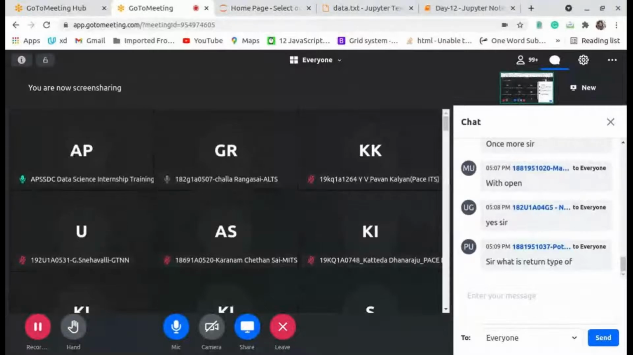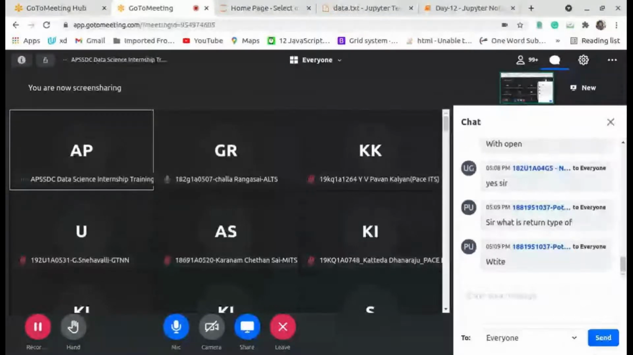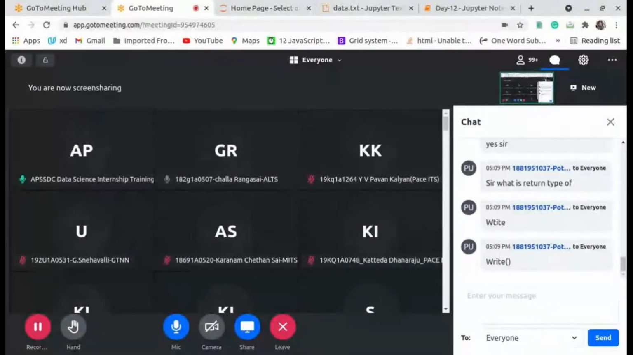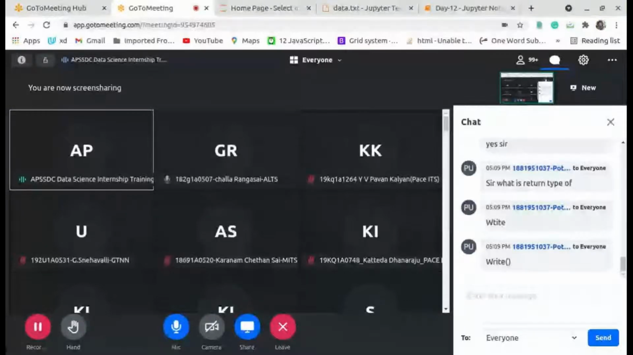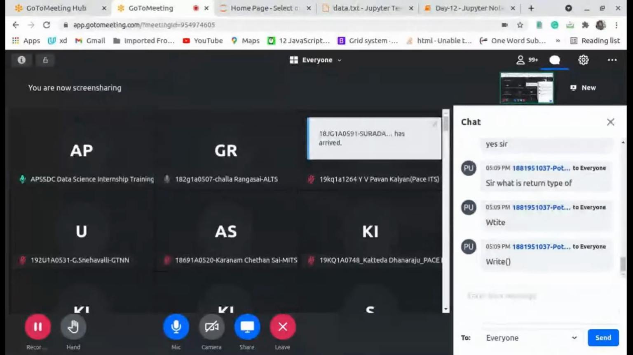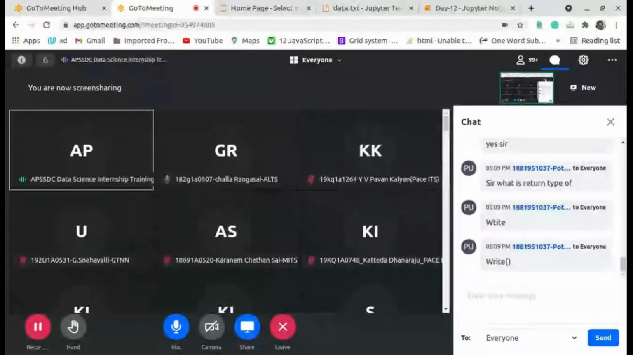Sir, what is the mode for write? W. If you want to write data to a file, you can use W. If you want to read the data, you can use R.